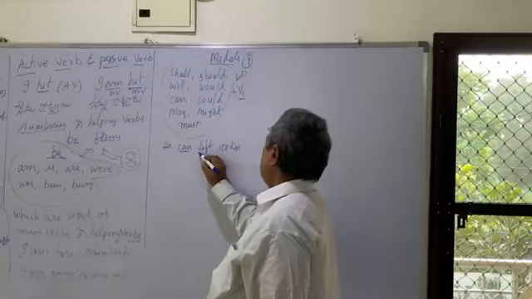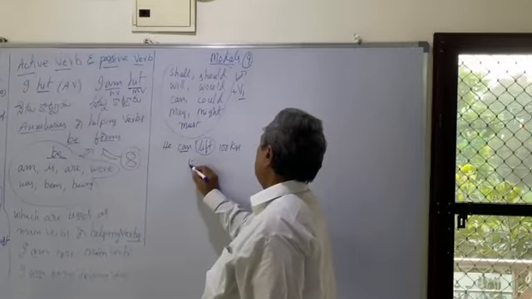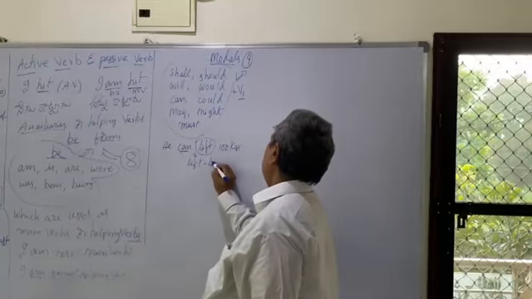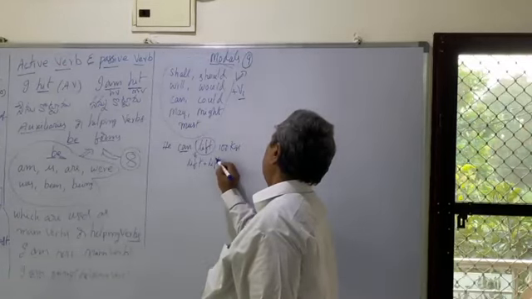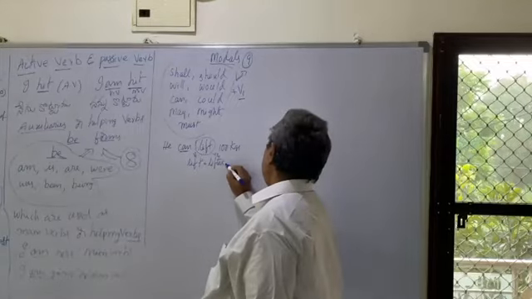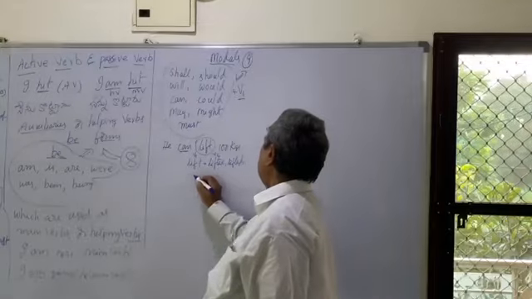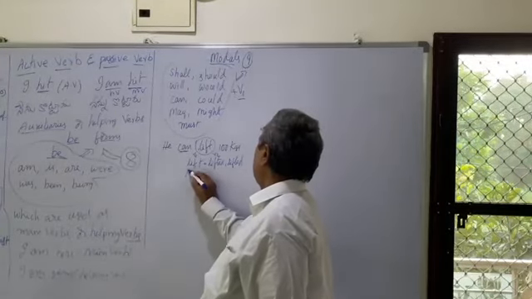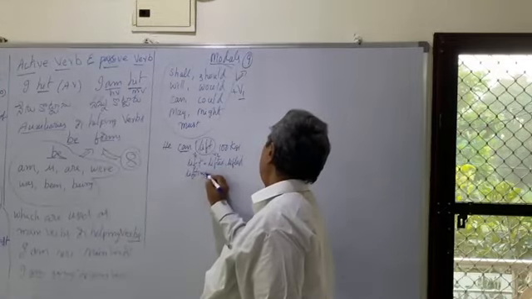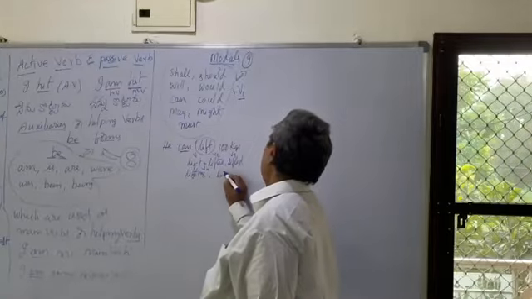This is lift, V1; lifted, V2; lifted, V3; lifting, V4; lifts is the V5.